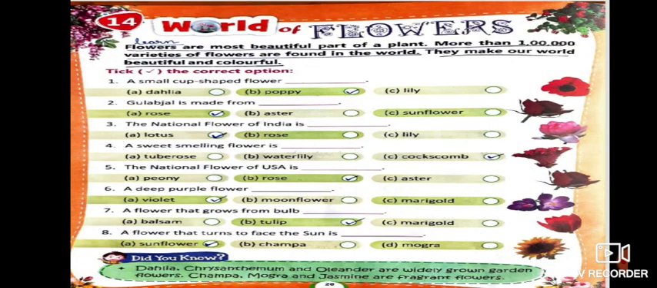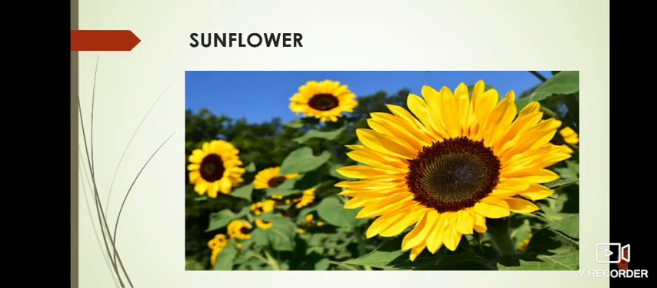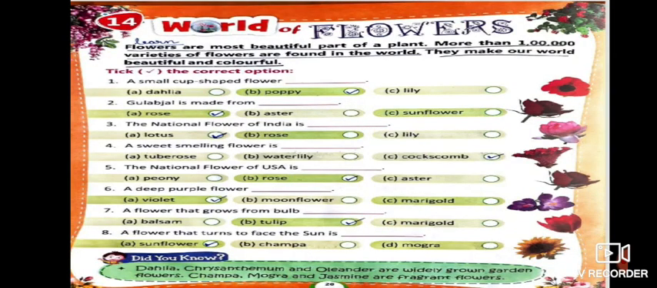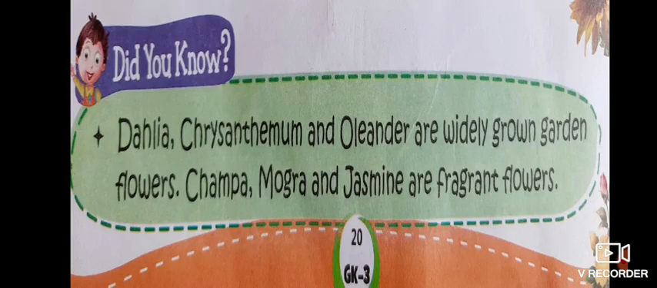And last, a flower that turns to face the sun is sunflower. It always faces the sun. Alright, this flower always faces the sun. That is why this flower is known as sunflower. Alright, so now children, we are done with this chapter. Alright, now let's come to one very important part, that is your green box at the bottom.